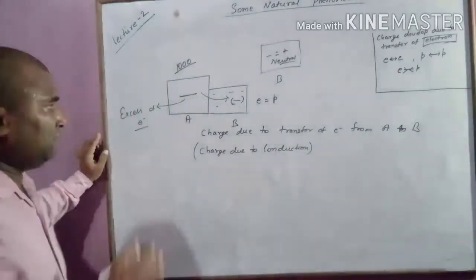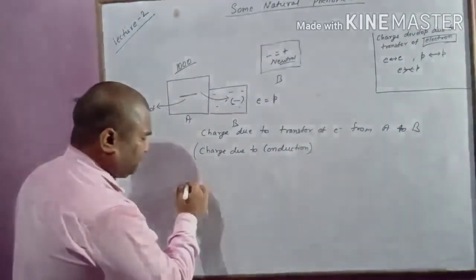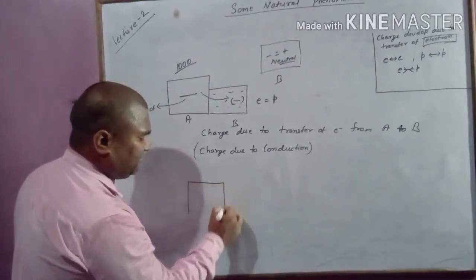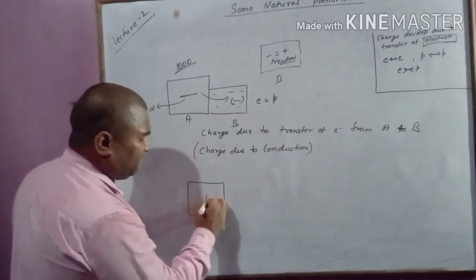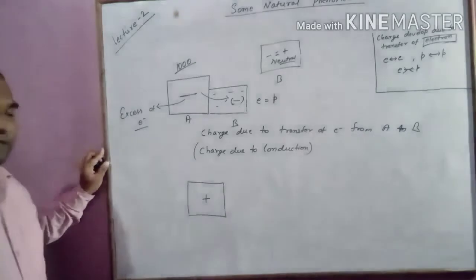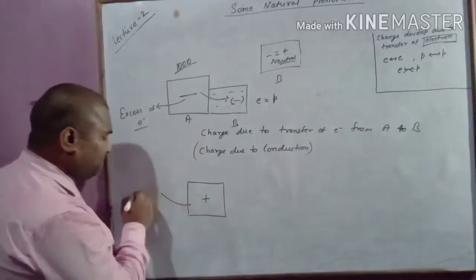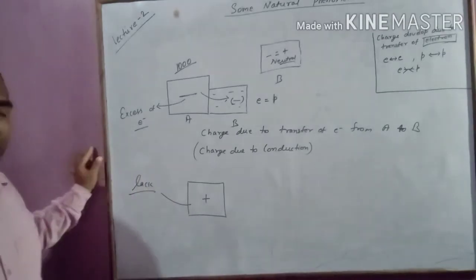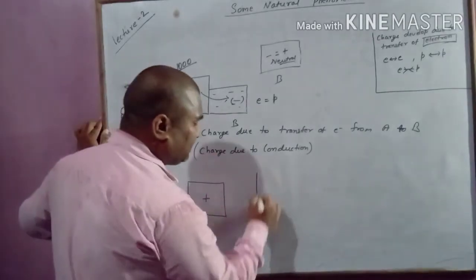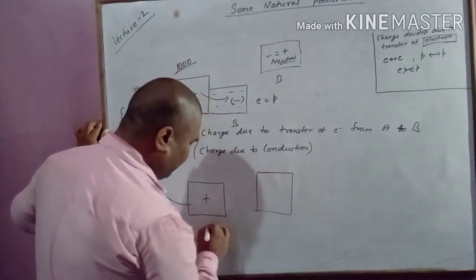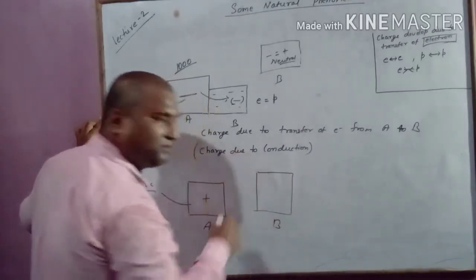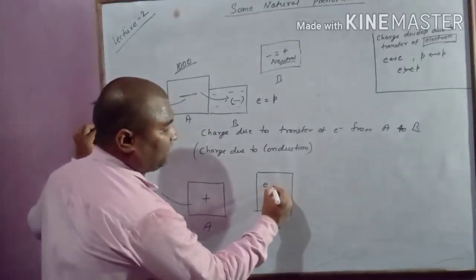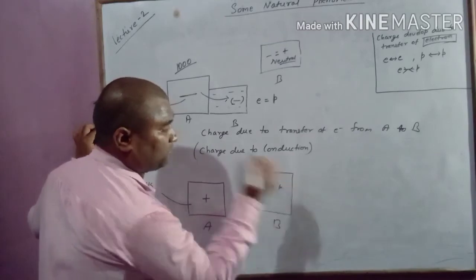Okay, let's see another example. This is a body which has positive charge. It has positive charge, meaning it lacks electrons, इसको इलेक्ट्रॉन की कमी है. And there is another body, this body is A and this body is B. B is neutral, electrons equal to protons.